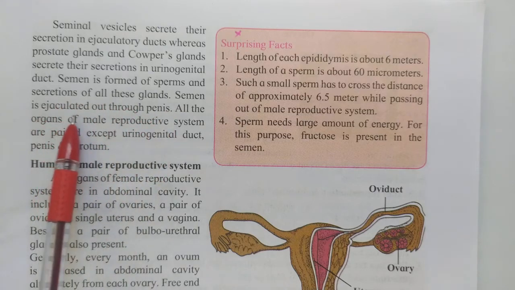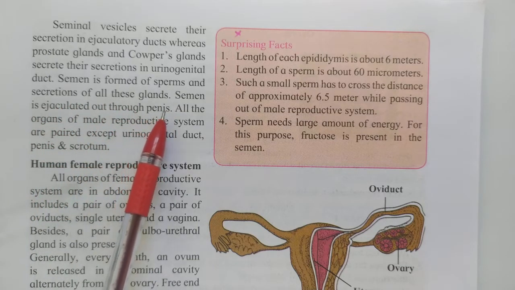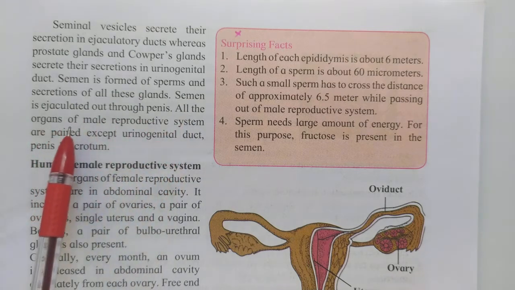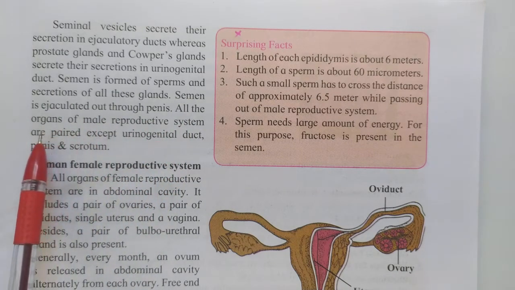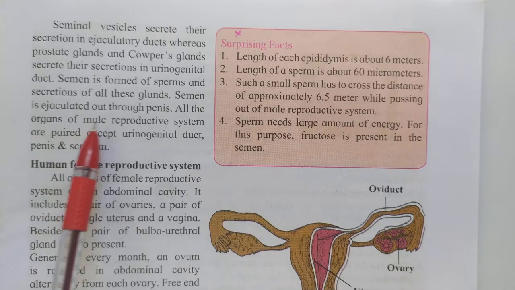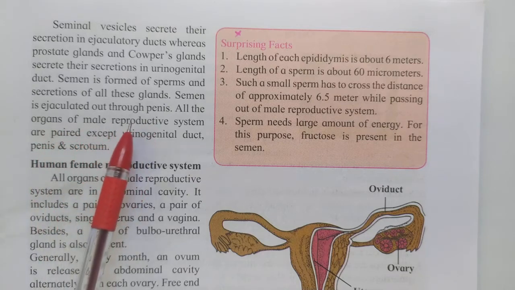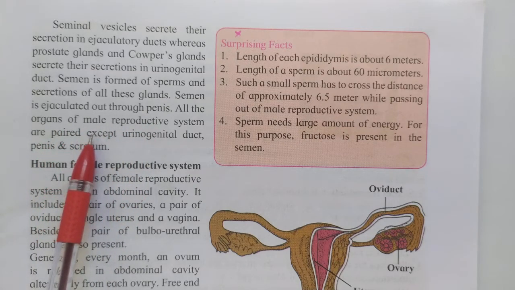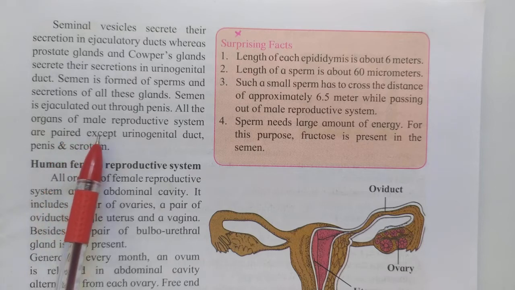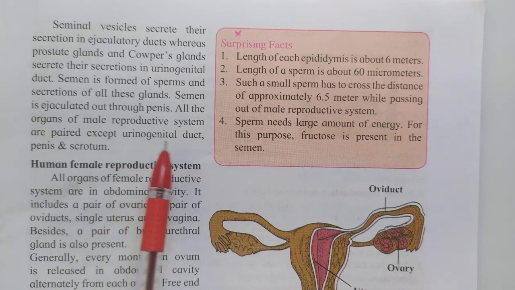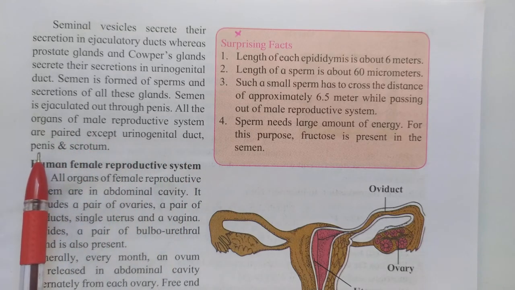Semen is ejaculated out through the penis. All the organs of the male reproductive system are paired, except the urinogenital duct, penis and scrotum.